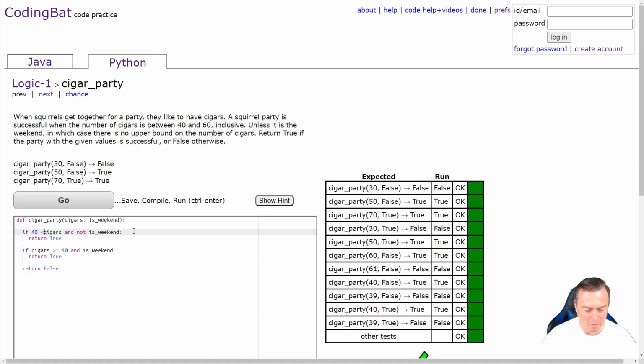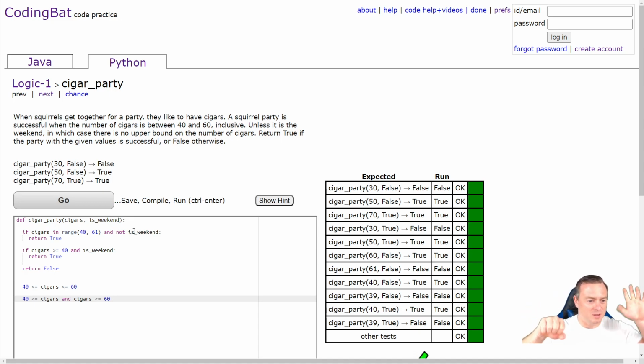Another cool thing that I found out playing around the other day with this, Python's really cool with ranges. So we have that original expression there, right? In math, one of the famous ways of doing ranges is you literally type in the lower bound and then you go less than or equal to whatever the thing is, and then you give the upper bound to it. Most programming languages won't let you do that. They'll actually ask you to do it like this. So they'll say 40 is less than or equal to cigars and cigars are less than or equal to 60. So you have to say them as two separate things.